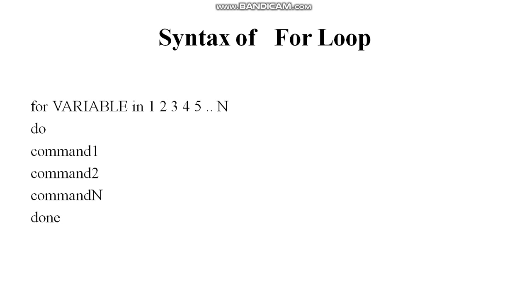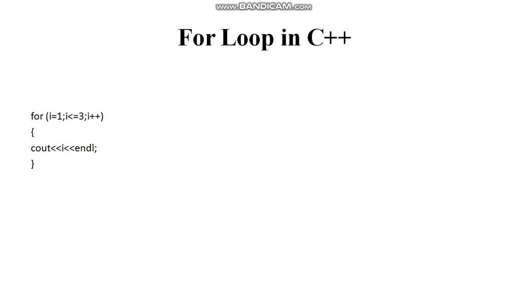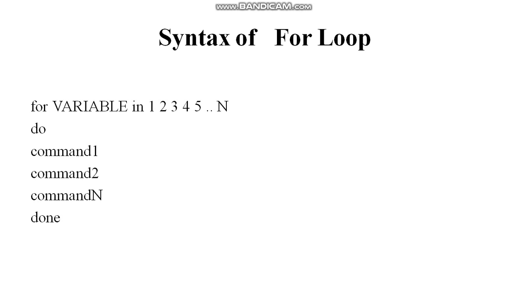So it's the syntax of the for loop in C++. Similarly, we have the for loop in shell programming. The logic is the same but the syntax is different. You can see the syntax: for variable, we can take any variable like i, in 1 to 4, 5 up to 100. Like if I want to print numbers from 1 to 5, I can write 1 2 3 4 5 and do command, or you can say statement, and done. It's the syntax of the for loop.